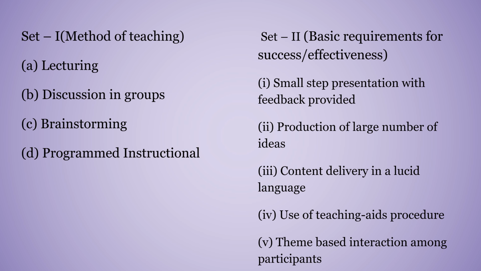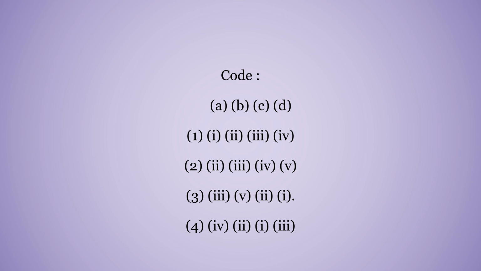So here we have two sets, and out of them we have to choose the right answer from the codes which are in the next slide. The codes for A, B, C, D are given. Option 1 is 1, 2, 3, 4, option 2 is 2, 3, 4, 5, option 3 is 3, 4, 2, 1, and the fourth option is 4, 2, 1, 3. The right option is option number 3, which is 3421. 3421 is the right option for the codes.